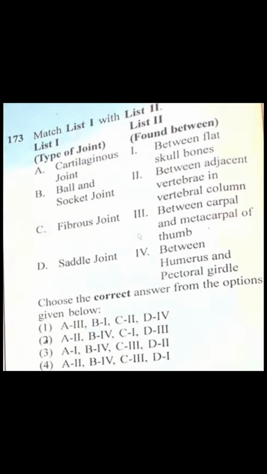Match column 1 and column 2. Cartilaginous joints are found between adjacent vertebrae in the vertebral column. So the correct option is second. Ball and socket joint is found between humerus and pectoral girdle. So fourth option is correct. Fibrous joint is found in sutures, which are found between flat skull bones. First. Saddle joint is found between carpal and metacarpal of the thumb. Third. Second, fourth, first and third. So the correct option is second.